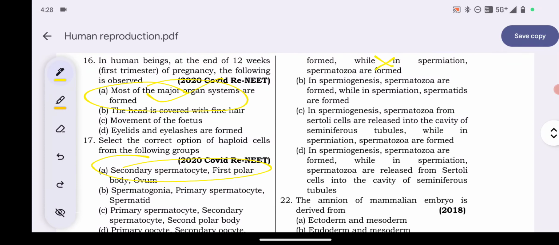That is wrong. In spermiogenesis spermatozoa are formed while in spermiation spermatids are formed: this is also wrong. In spermiogenesis spermatozoa form, Sertoli cells are released into the cavity of seminiferous tubule while in spermiation spermatozoa are formed: wrong one. In spermiogenesis spermatozoa are formed while in spermiation spermatozoa are released from the Sertoli cells into the cavity of seminiferous tubules: absolutely correct answer. So here the answer will be option D.